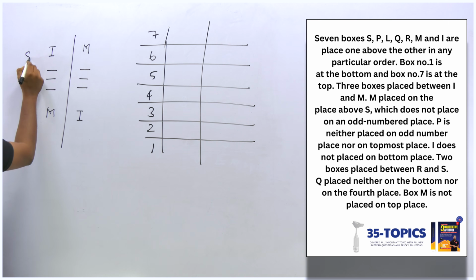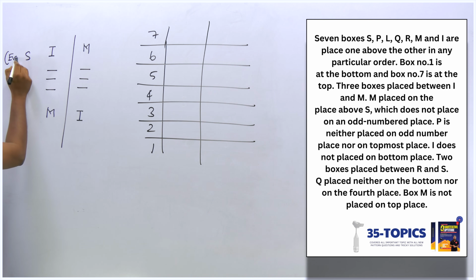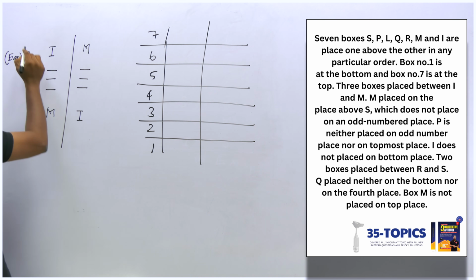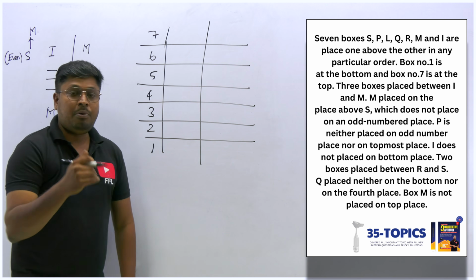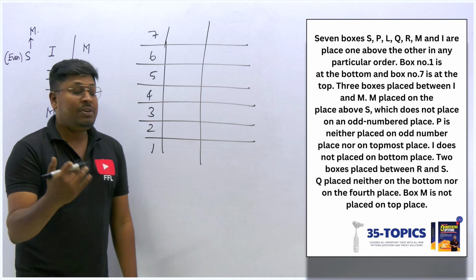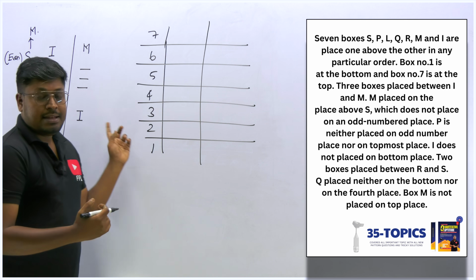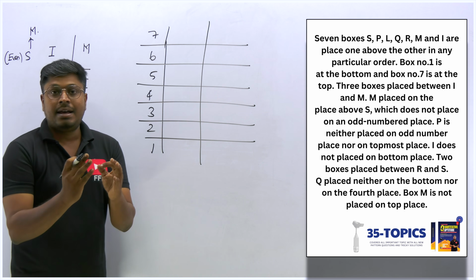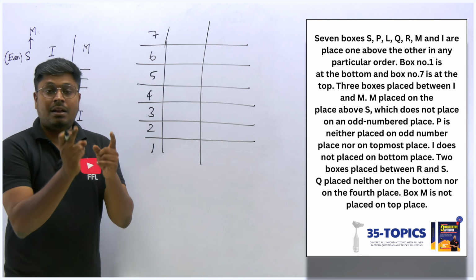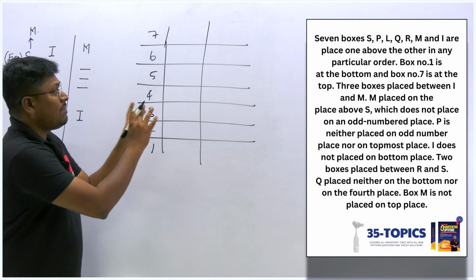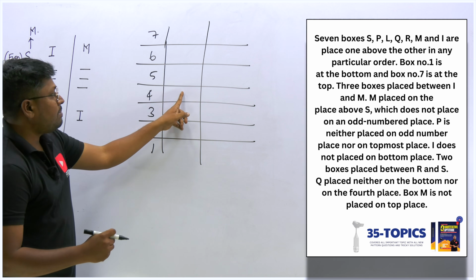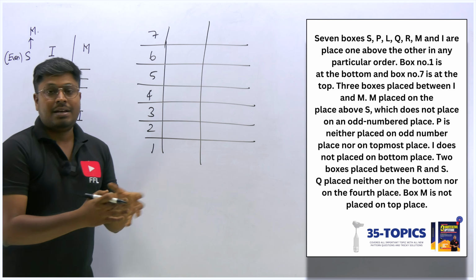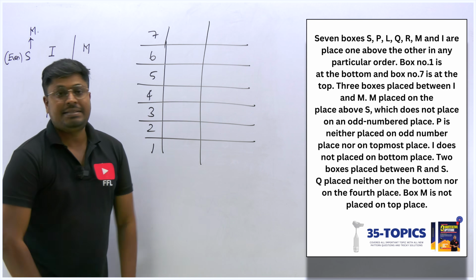So S must definitely be in an even-numbered box somewhere, but above S it should be M, not immediately above. Above S it should be M, and we already know that between M and I there should be a gap of 3 boxes, and S is not placed on an odd number. So S must be somewhere in an even position, right? S can be placed here, or here, or here. So these are the different ways where we can place S.